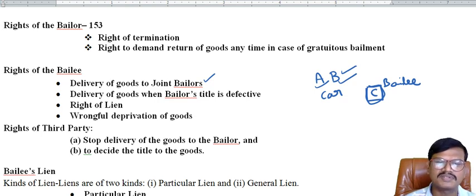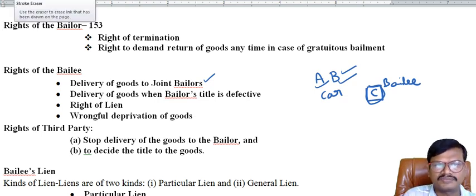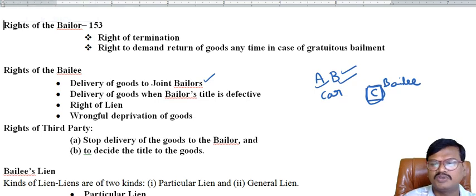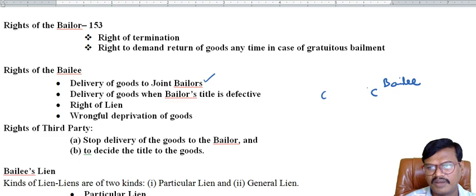Delivery of goods when the bailor's title is defective. When the bailor's title is defective, he should deliver the goods to the bailor when he doesn't know who is the real owner.